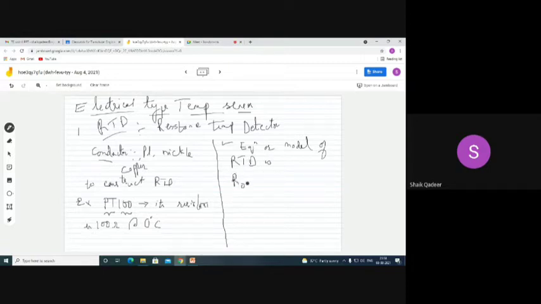It is R equal to R naught into 1 plus alpha delta T, or R naught into 1 plus alpha (T2 minus T1).